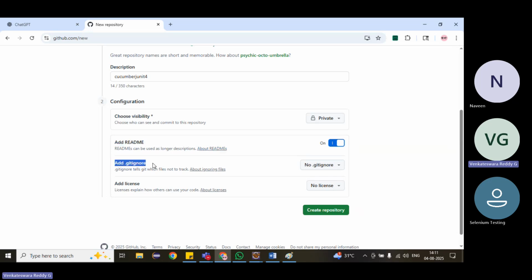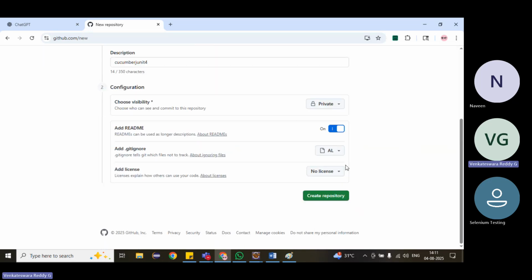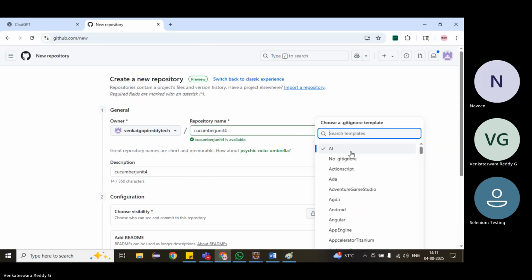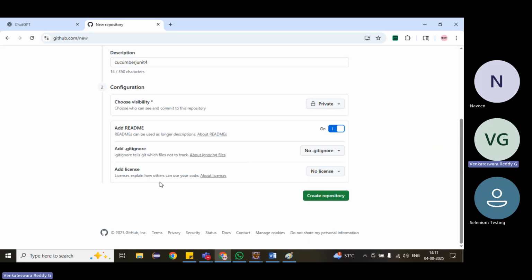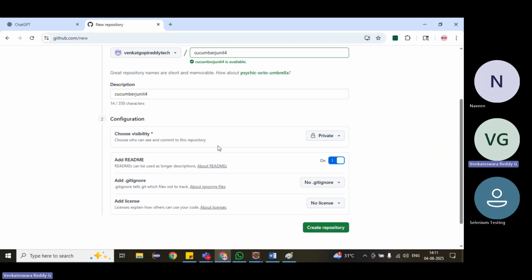The .gitignore file, I will tell you about that later. If you want, we can add it, but just keep it like this only. Make it private, add the README, and click create repository. If you don't want to add the file, there's no need. I am telling you an easy way to create the repository, otherwise we have to use a lot of command line commands.